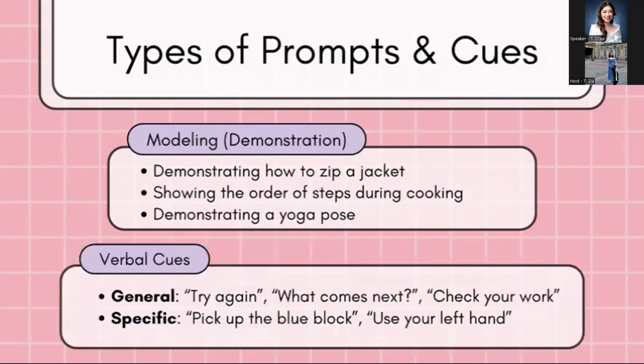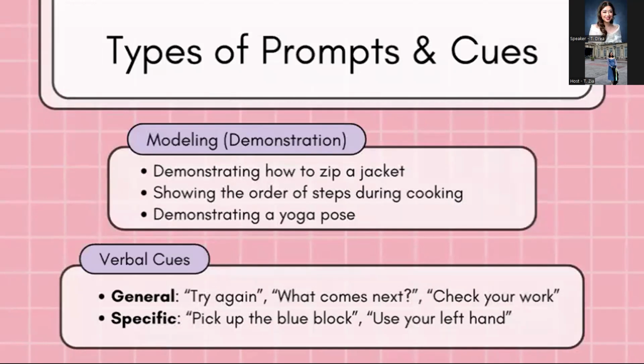Then we have modeling. So modeling is basically demonstration. So, for example, demonstrating how to zip a jacket or showing the order of steps during cooking or demonstrating a yoga pose. So this is used when we are teaching motor sequences or supporting children or visual learners.